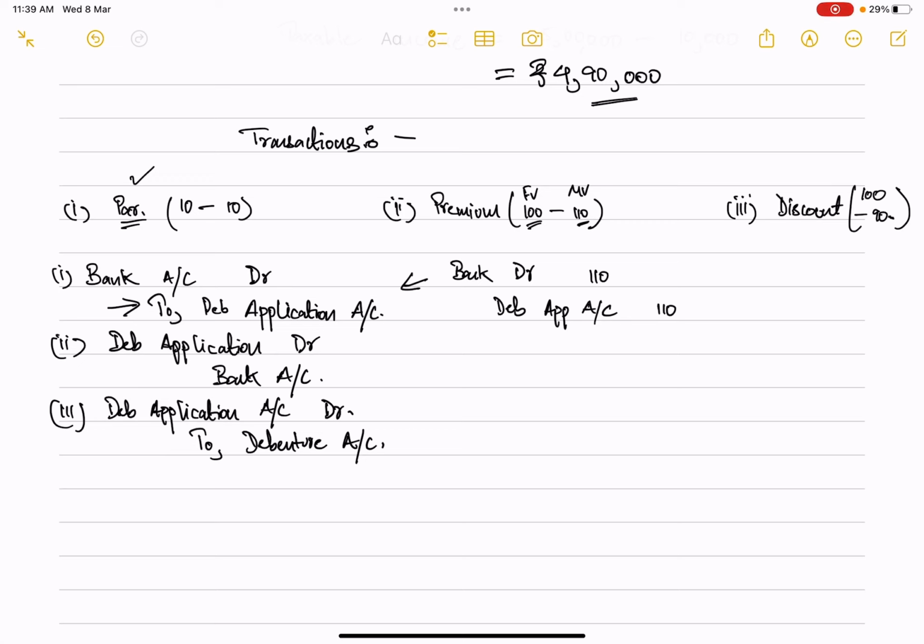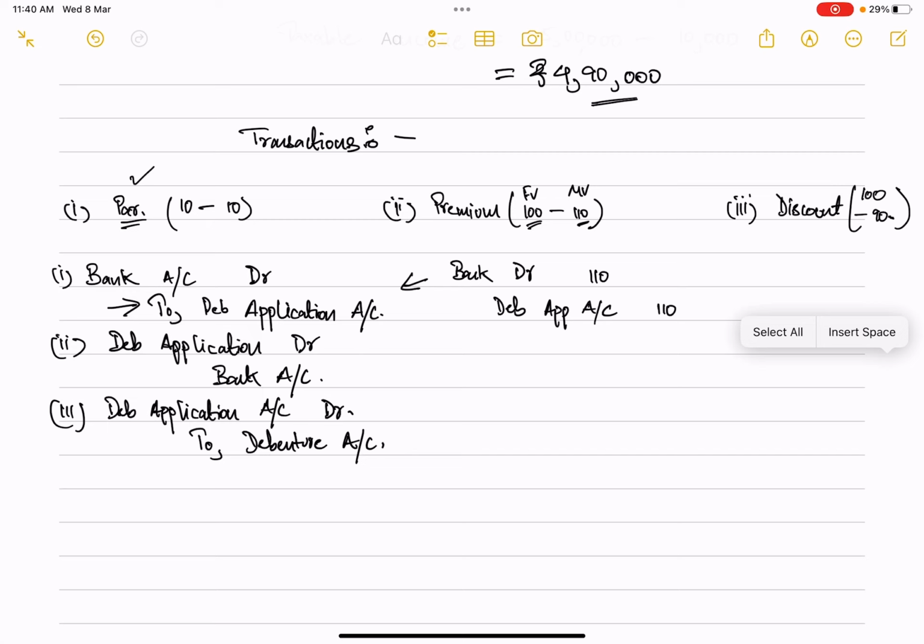In the same way for debentures, the entire amount may be collected during applications itself, or in different installments, that is, application, allotment and calls, as per the decision of the board. If we are collecting the money during applications, bank account would get debited and debenture application account would get credited.